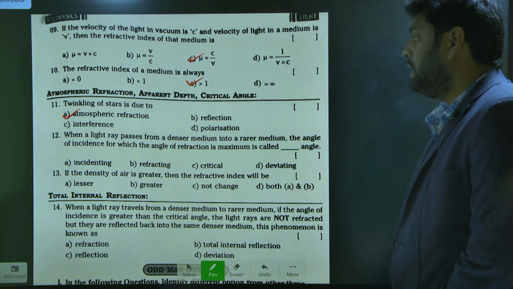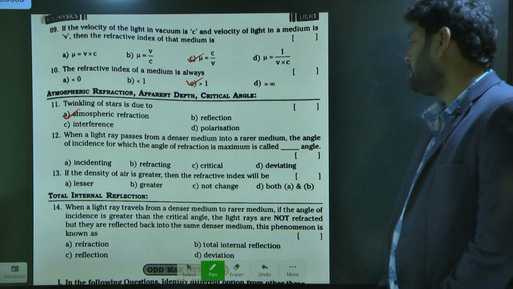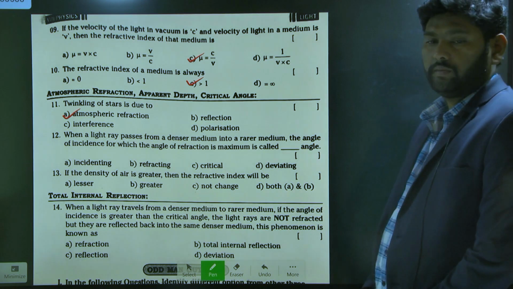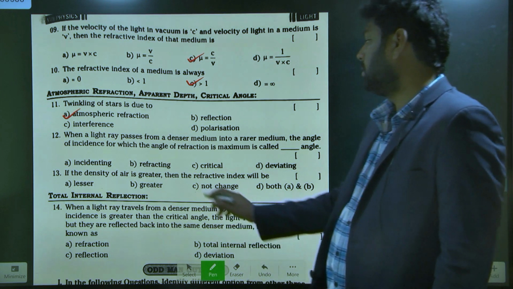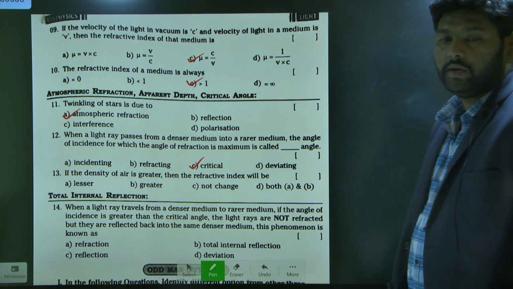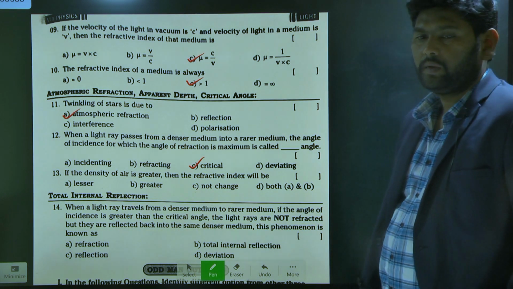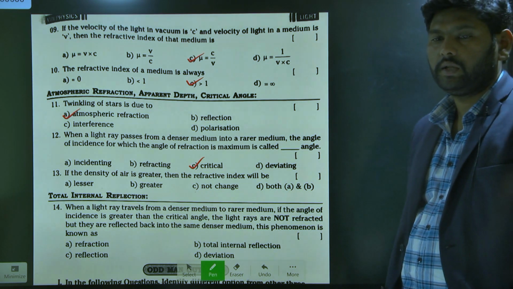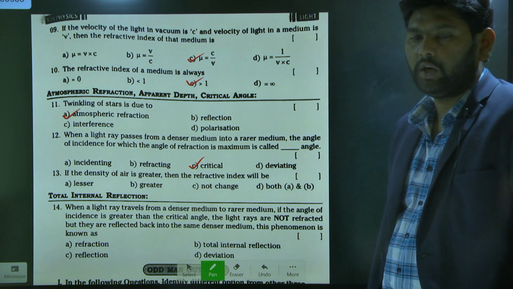Next, when a light ray passes from denser medium into rarer medium, the angle of incidence for which the angle of refraction is maximum is called the critical angle. Very good. When we incident with the critical angle, the refracted angle will be how much?